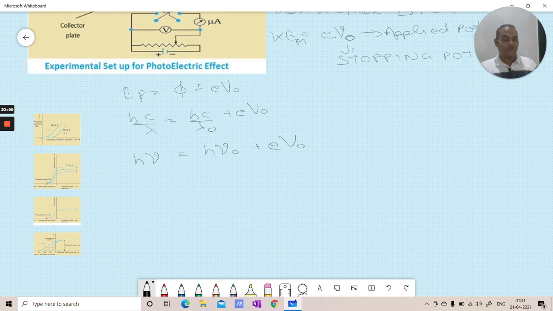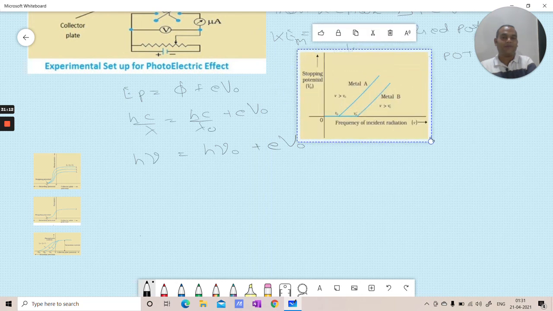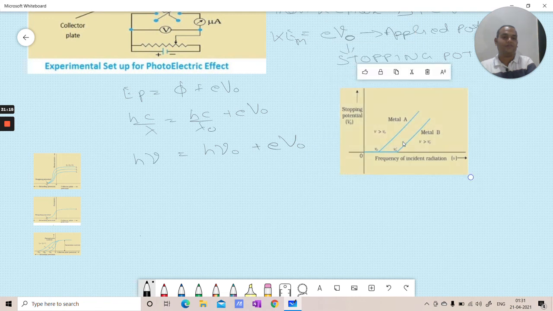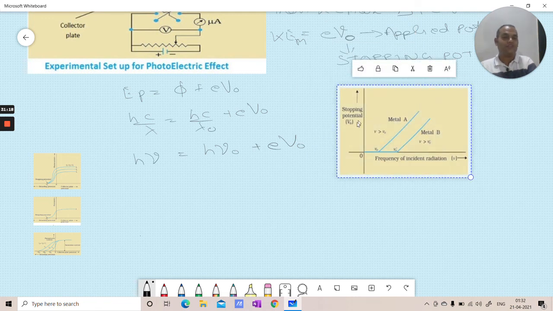Now, as I told you before, the work function is a metal property, so it will vary for every metal, and we have made a graph also. So now let's see this. This is the stopping potential V naught against the frequency of incident radiation. Now this is V naught and this is the incident radiation, how much we are putting through. h mu naught is a constant, so it is like y equals mx plus c.